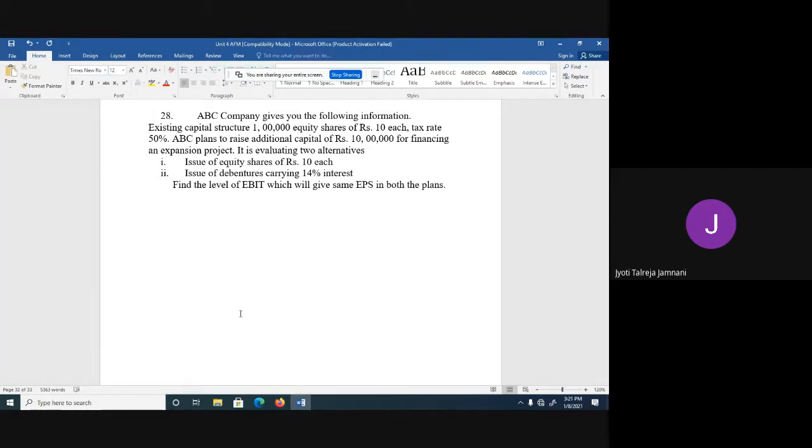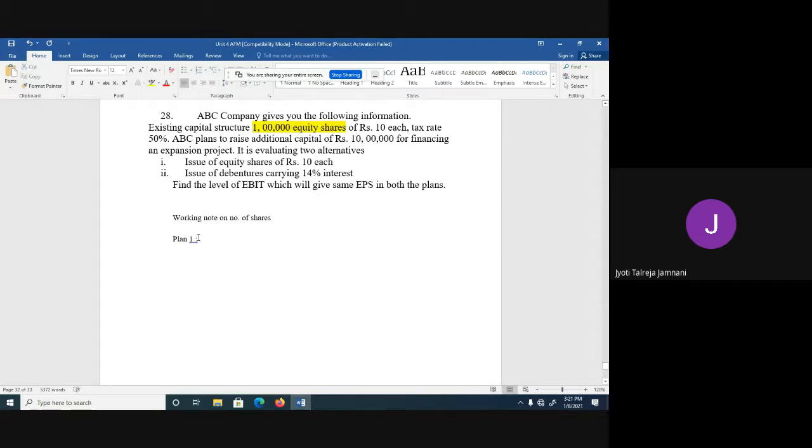Before we start with it, first I will do a working note on the number of shares. So plan 1 is an equity plan. See here what they've told. ABC company gives you the following information. Existing capital structure, it has 1 lakh equity shares of rupees 10 each. So in the existing capital structure, there are already 1 lakh equity shares.